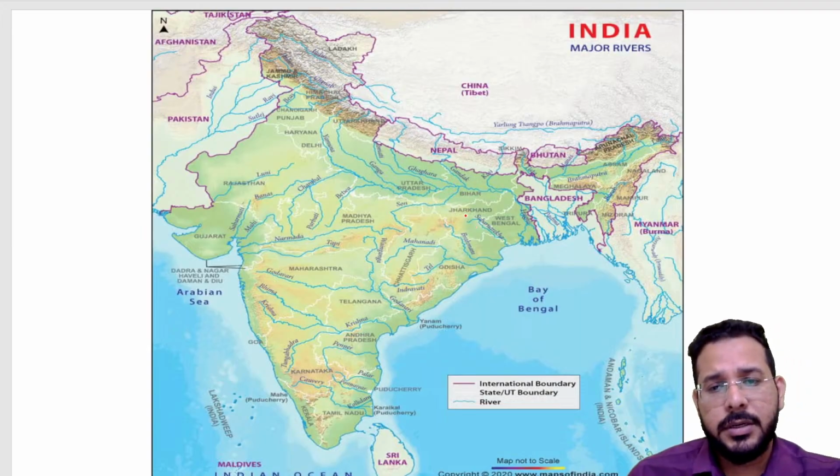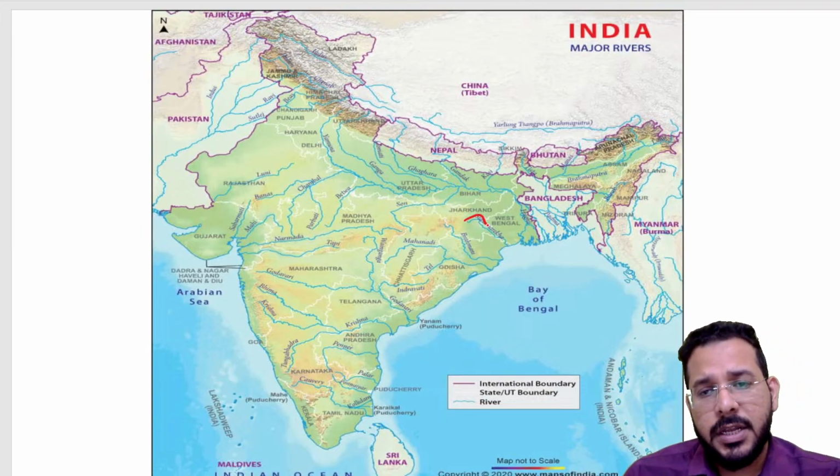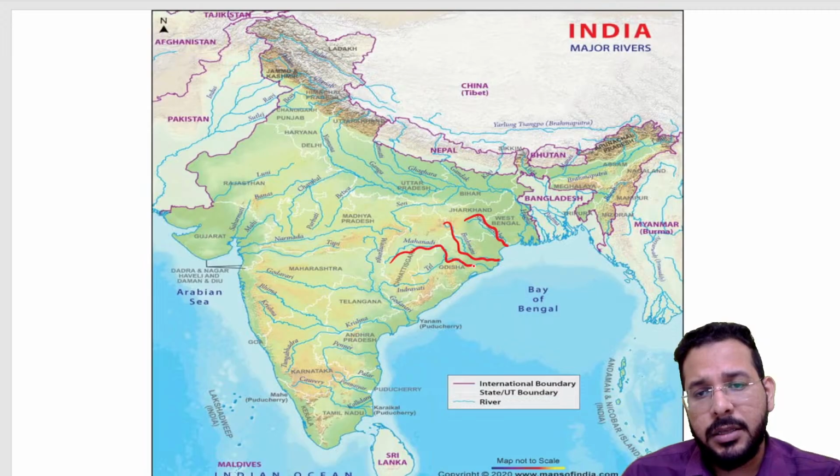If you look over here, we have rivers like Subarnarekha, Brahmani, Mahanadi, and Godavari.